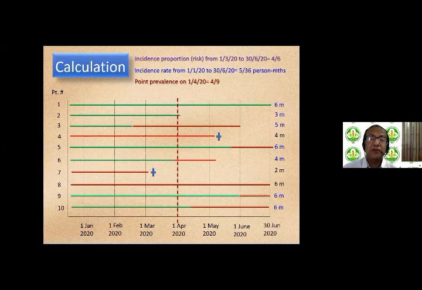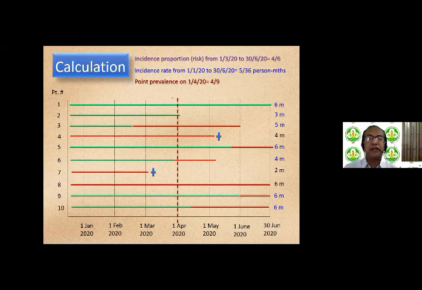So therefore you have 9 patients left, and since for prevalence you are interested both in pre-existing disease and in new cases. So on the 1st of April, patients 3, 4, 6, and 8, 4 patients were already having the disease pre-existing. So it is 4 by 9 is the point prevalence on the 1st of April.